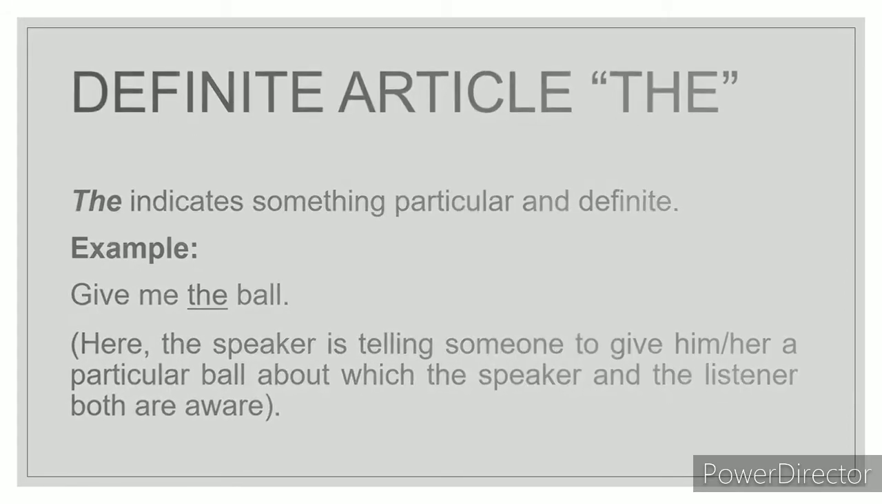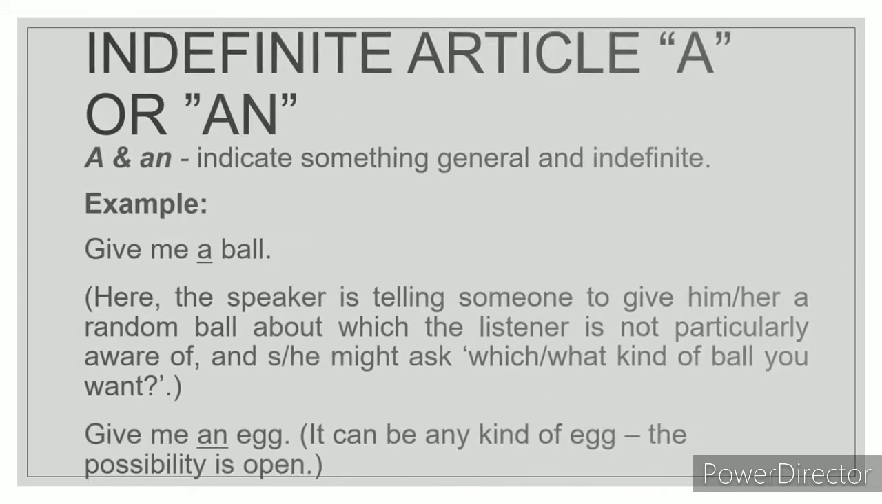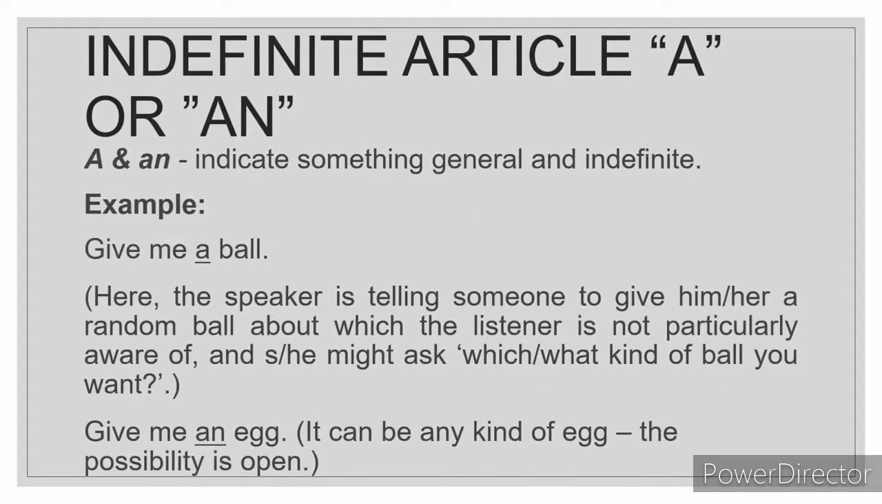Indefinite article a or an, they indicate something non-particular, non-specific, general and indefinite. For example, give me a ball. A ball means any random ball. It's not particular, it's not specific. Here the speaker and the listener both do not know which ball is being talked about. It's any random ball. Second example, give me an egg.